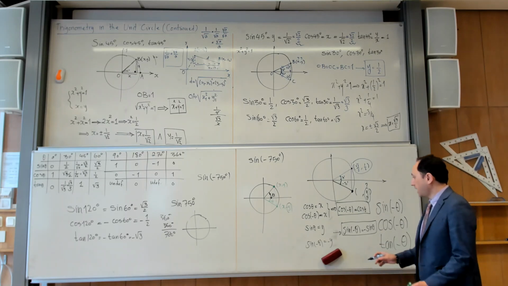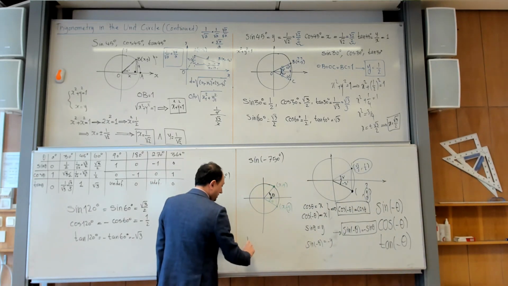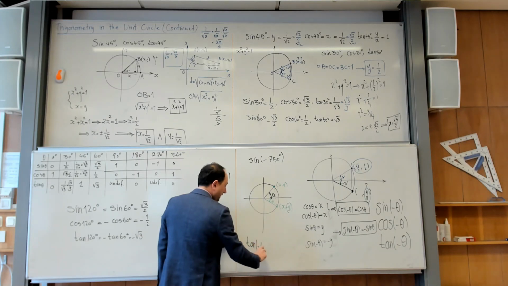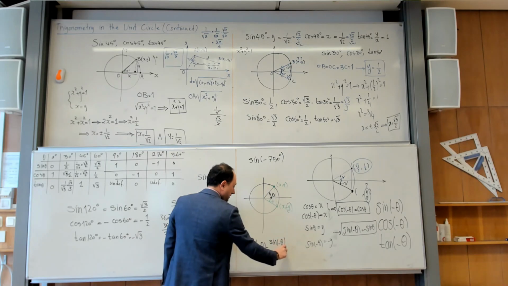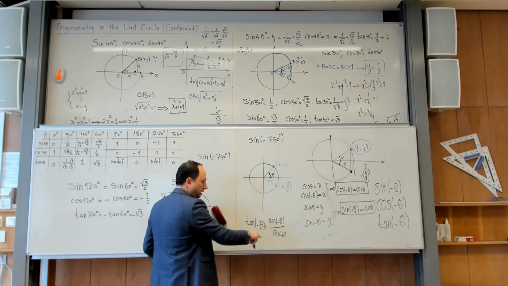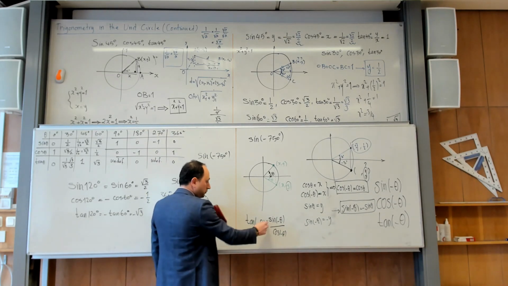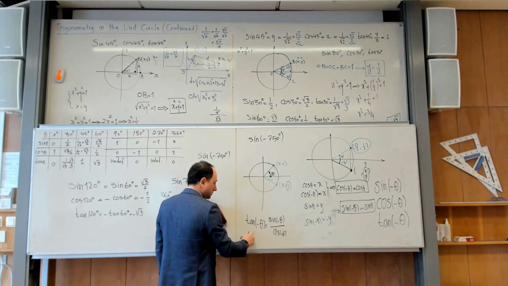Okay, and then what happens for tangent, by the way? So let me just do tangent in a different way. Tangent of any angle is equal to the sine of that angle divided by cosine of that angle. Yes? This is the tangent of any angle, not just minus theta. But we just learned that for sine, the minus sign goes out.